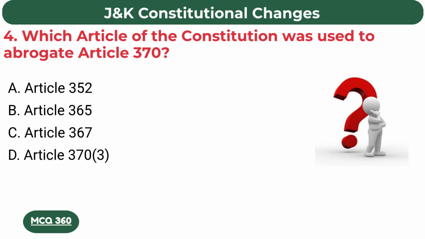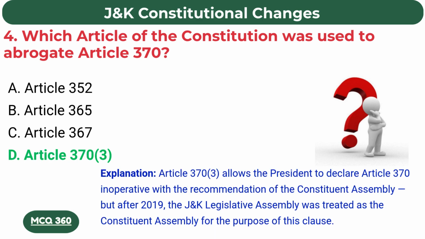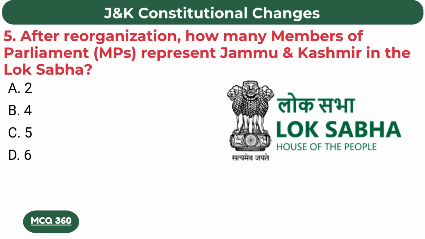Which article of the Constitution was used to abrogate Article 370? D. Article 370. After reorganization, how many members of Parliament represent Jammu and Kashmir in the Lok Sabha?